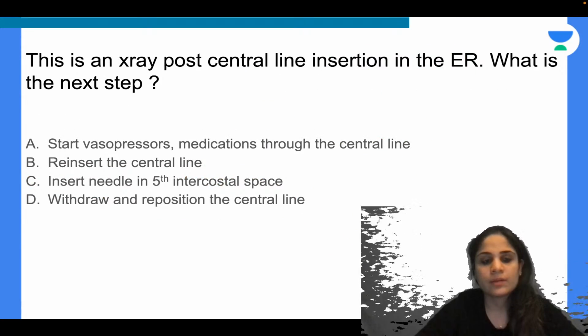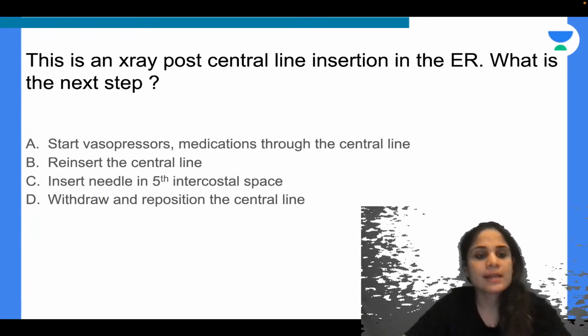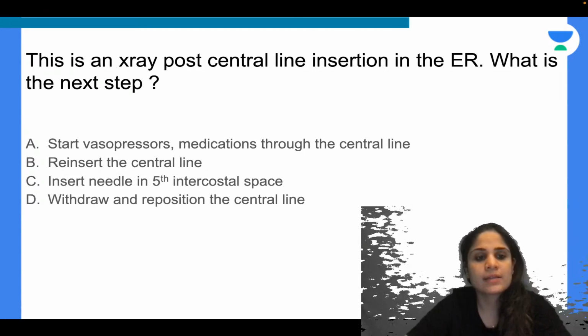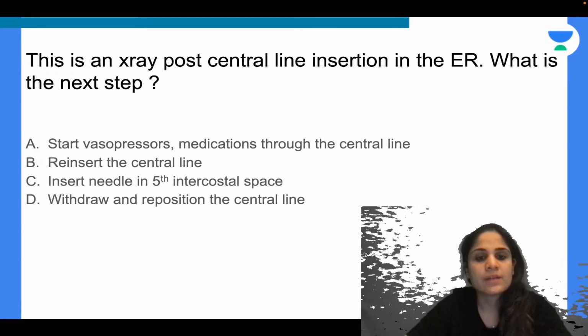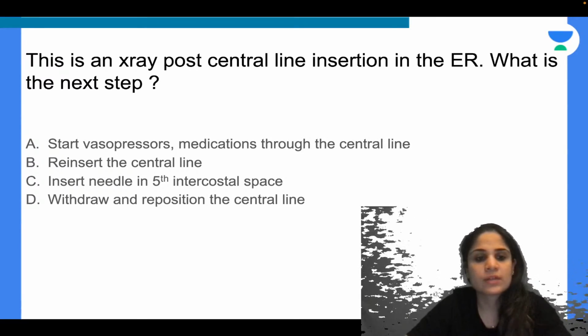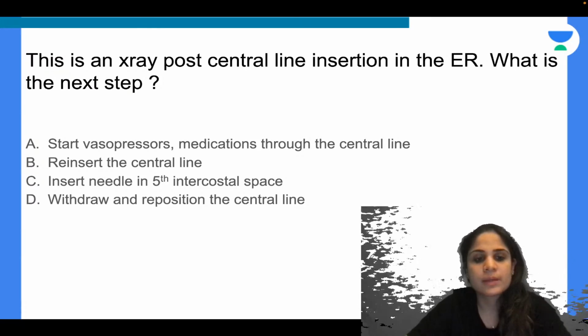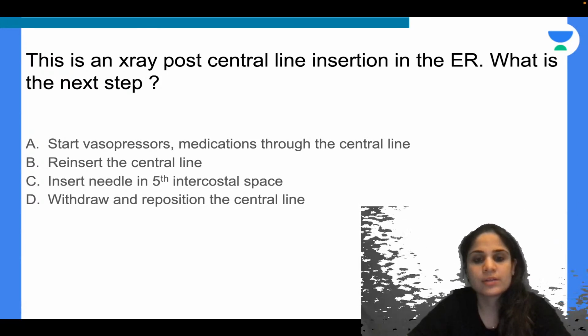Okay. Now next question for you guys. This is an X-ray post central line insertion in the emergency room. What is the next step in this patient? Start vasopressors and medications through the central line, reinsert the central line, insert needle in 5th intercostal space, or withdraw and reposition the central line.